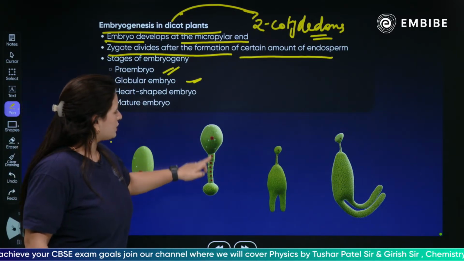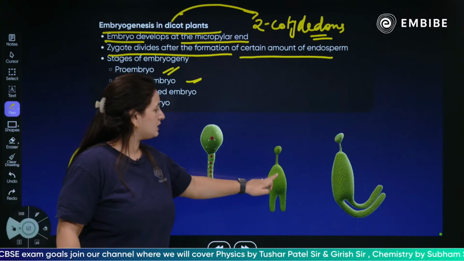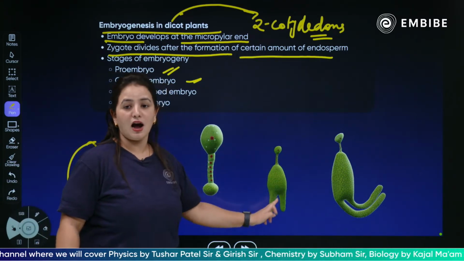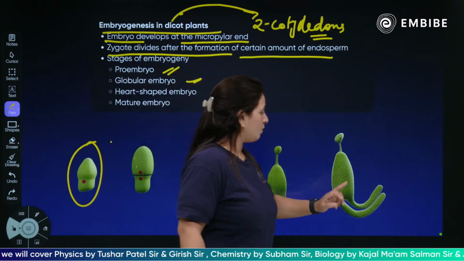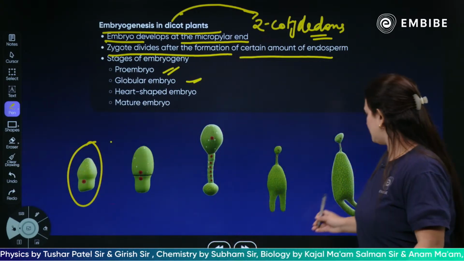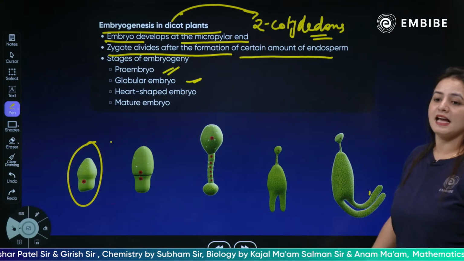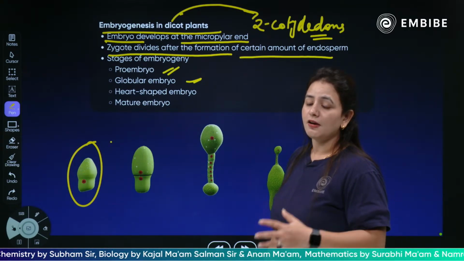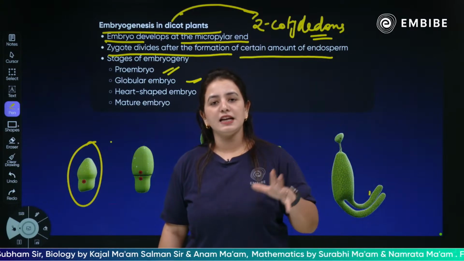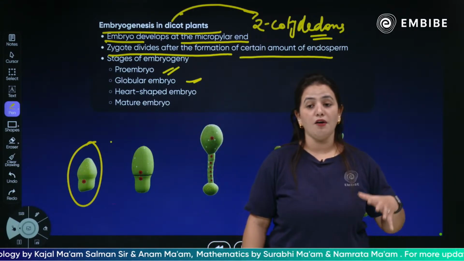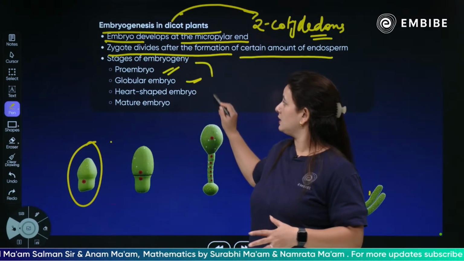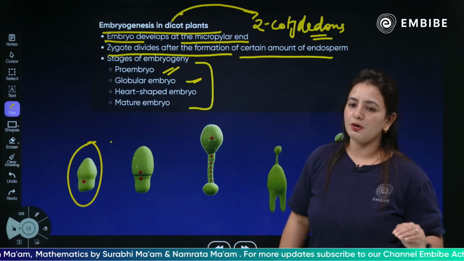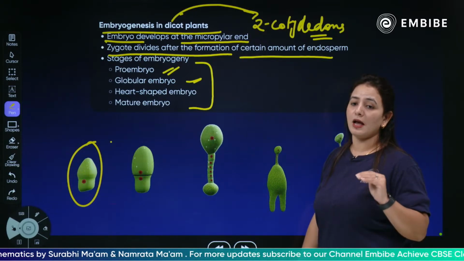Children, division is continuously taking place. This is what is called the heart-shaped embryo. It completely looks like a heart. And this is a mature embryo. As you can see, formation of two cotyledons has already taken place, one for the root development, the other for the shoot development. So embryogenesis in dicot plants takes place through these stages: the pro-embryo, the globular embryo, the heart-shaped embryo and the mature embryo.